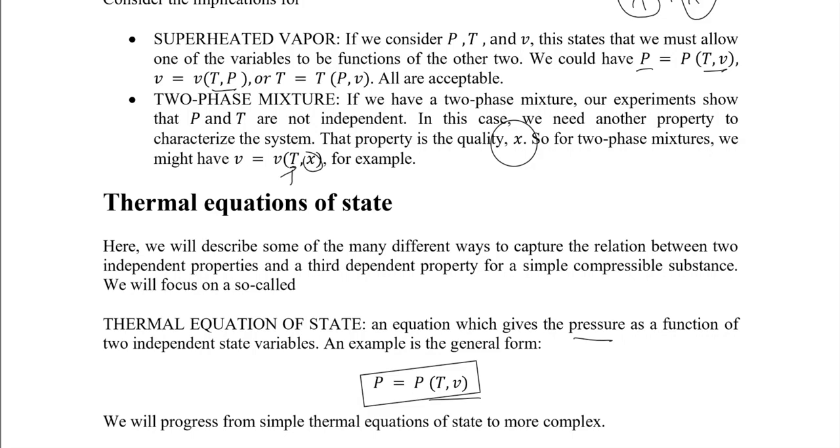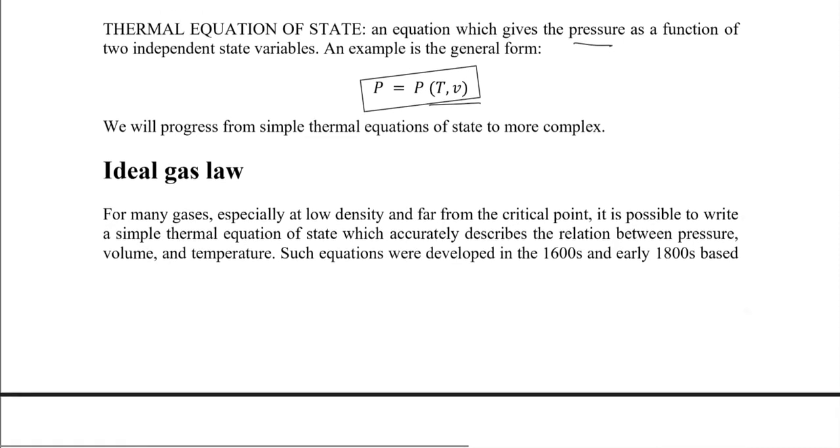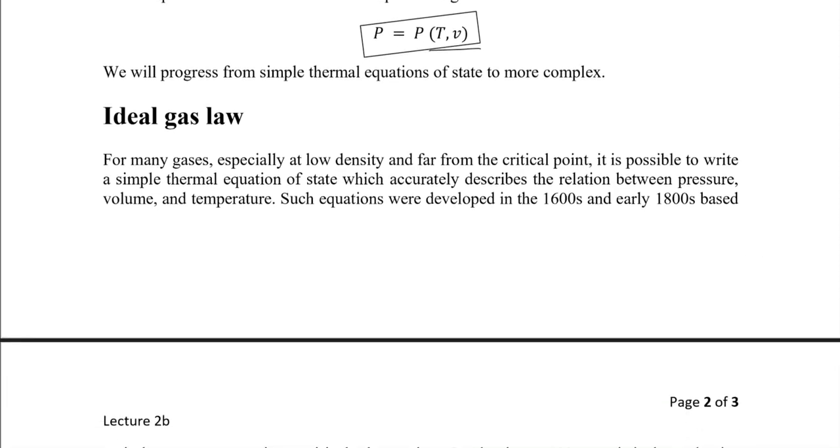Definitely, if I'm looking at not a simple substance, the equation would get complex, and more variables would be involved. The earliest thermal equation of state which was derived was the ideal gas law, or the ideal gas equation. For many gases, specifically at low density and far from the critical point, it is right.